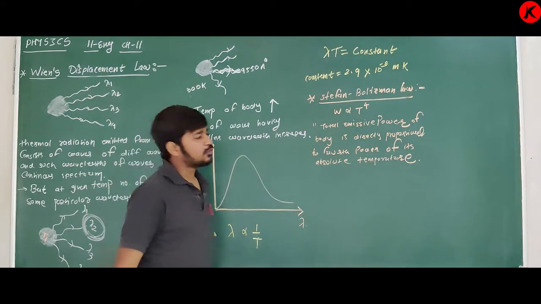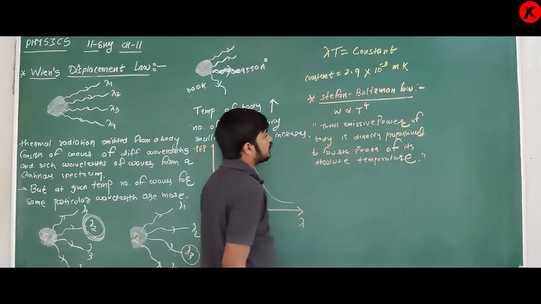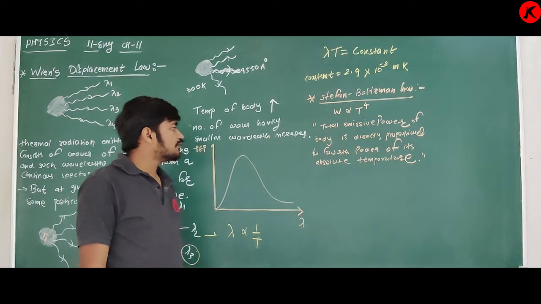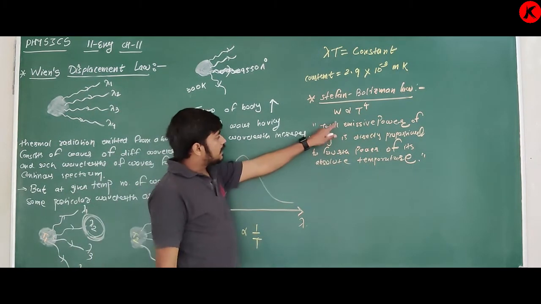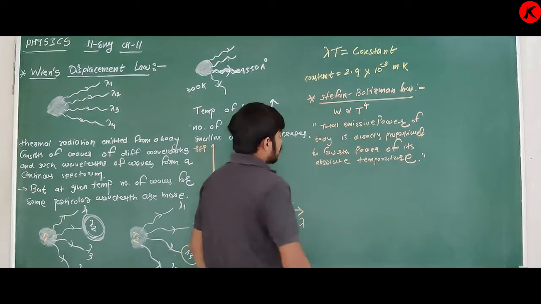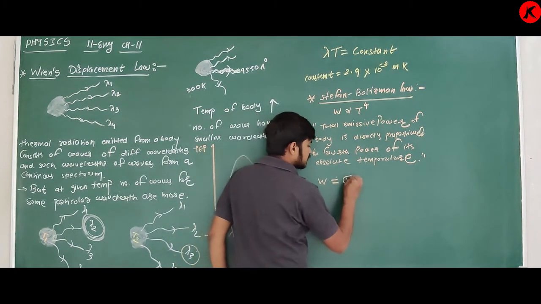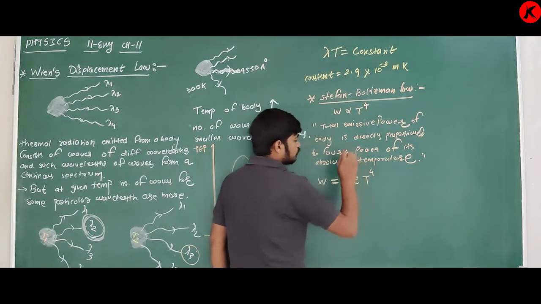So yes, this one you have to remember. What is Stefan Boltzmann law? The total emissive power of a body is directly proportional to the fourth power of its absolute temperature. That is, W is proportional to T raised to 4. Now, if we remove proportionality, we have to add some constant. So W is equal to sigma E T raised to 4.